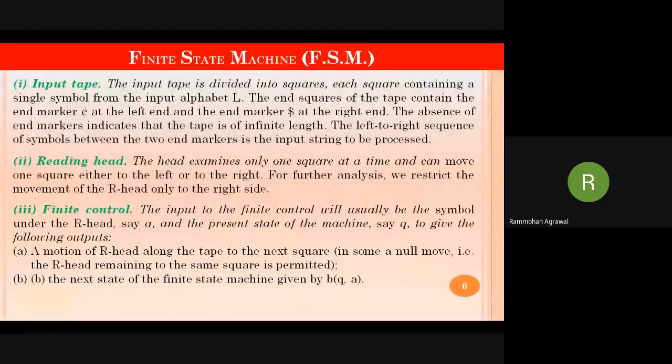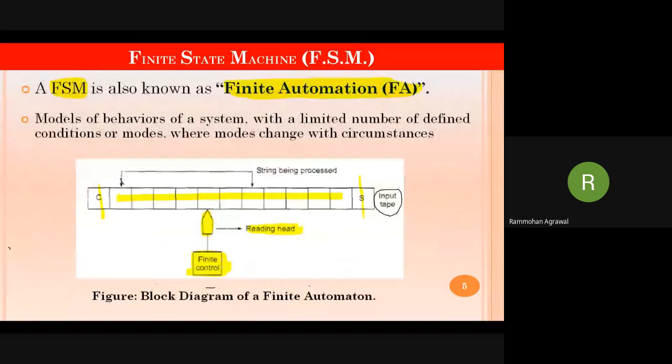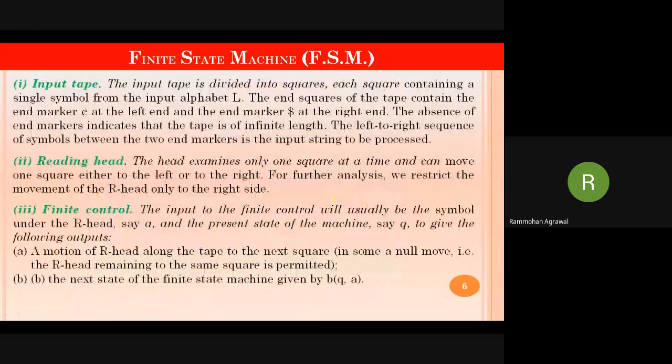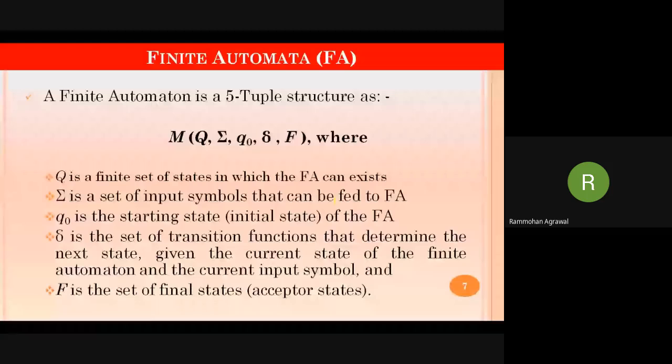Also remember one thing, that the string which is entered in the input tape will be processed from left to right, in one direction only. So the input string will be processed from left to right. Now this is a theoretical concept which we have just studied, but how do we actually implement this?